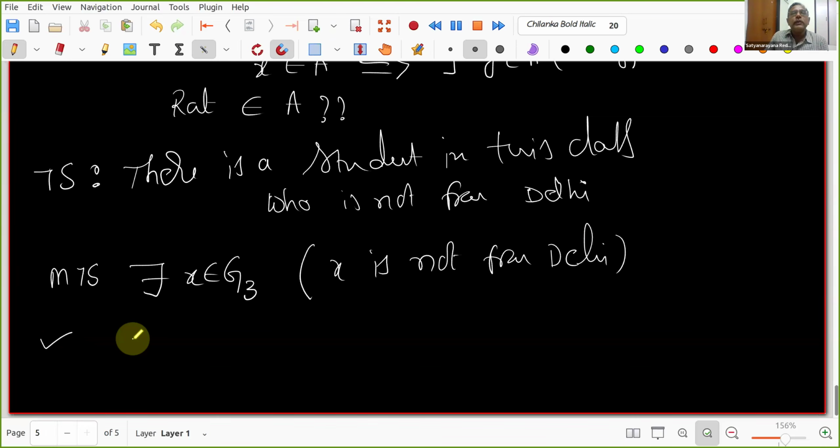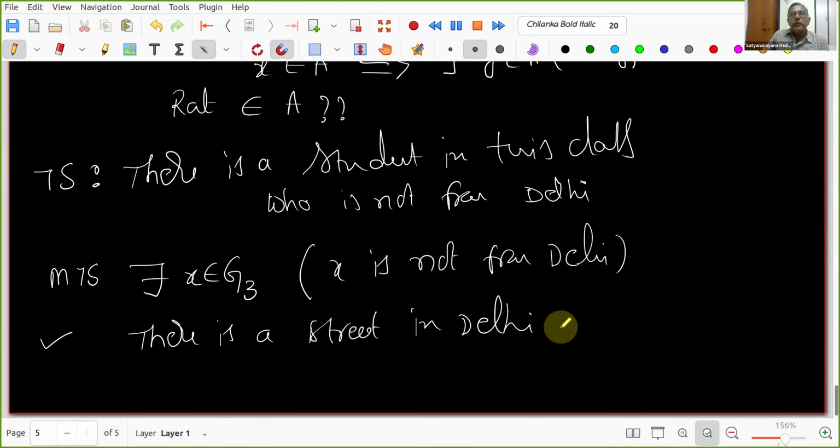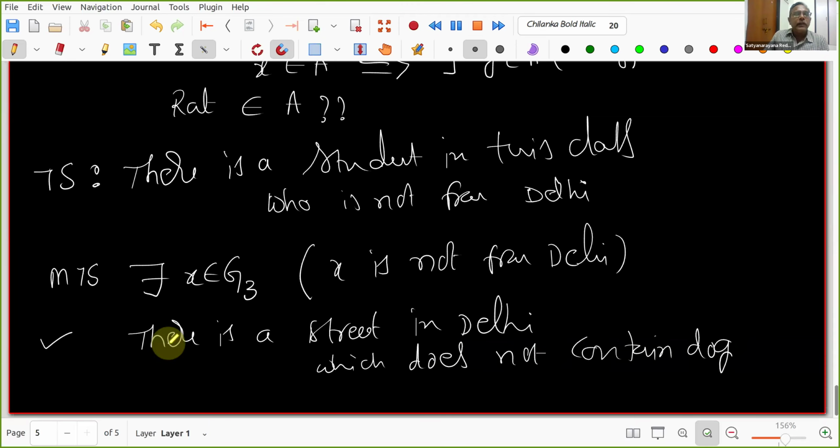I'll give two questions that you can discuss in your discussion session. First: there is a street in Delhi which does not contain a dog.